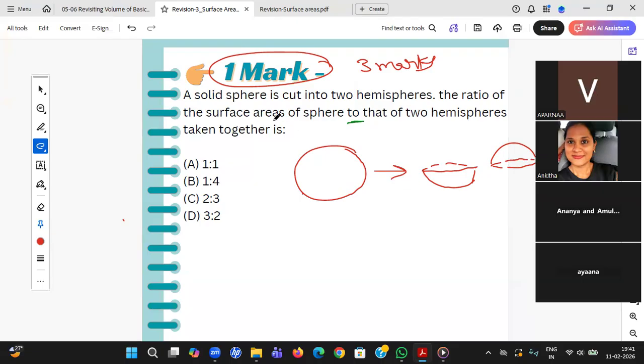The ratio of surface area of a sphere to that of 2 hemispheres. So students, you should understand surface area of hemisphere 1 plus surface area of hemisphere 2. This is what the question is.